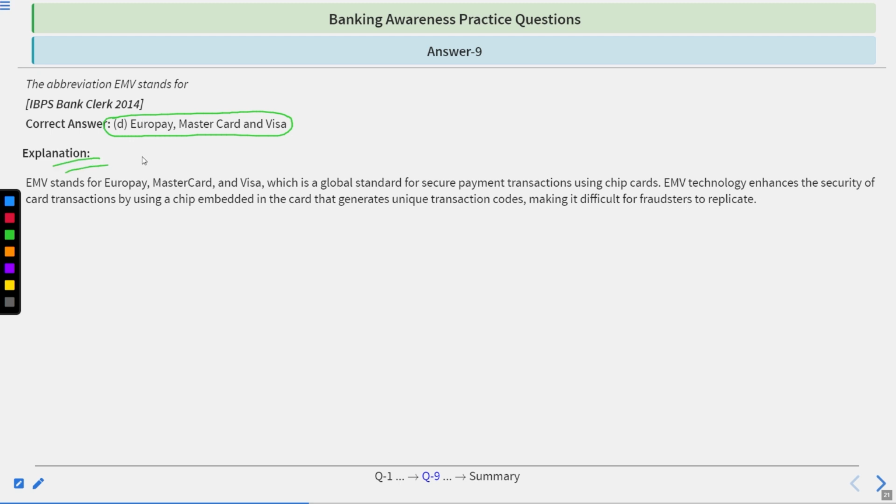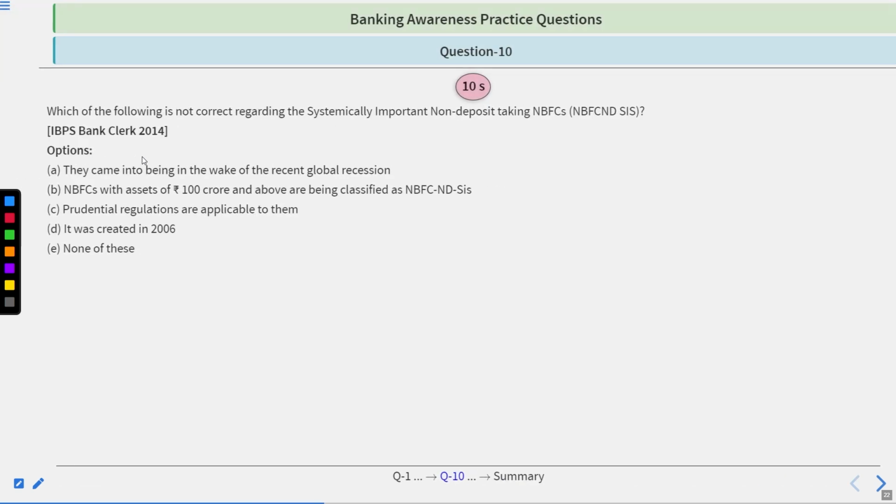EMV stands for Europay, MasterCard and Visa, which is a global standard for secure payment transactions using chip cards. EMV technology enhances the security of card transactions by using a chip embedded in the card that generates unique transaction codes, making it difficult for fraudsters to replicate.